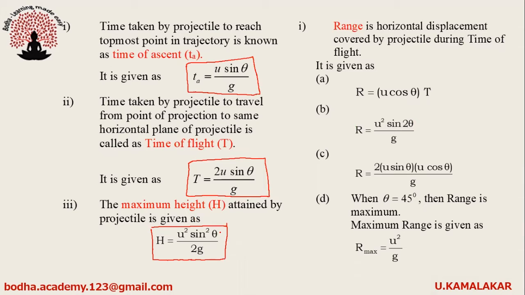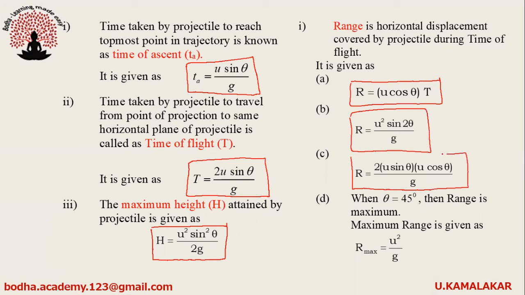Range is horizontal displacement covered by a projectile during time of flight. It is given as R equals u cos theta into T. It's also given as R equals u square sin 2 theta by g. It's also given as R equals 2 into u sin theta into u cos theta whole thing divided by g. When theta is equal to 45 degrees, then range is maximum. Maximum range is given as R max equals u square by g.